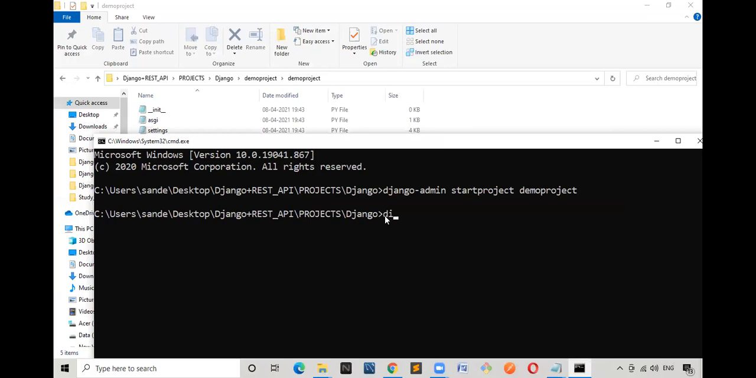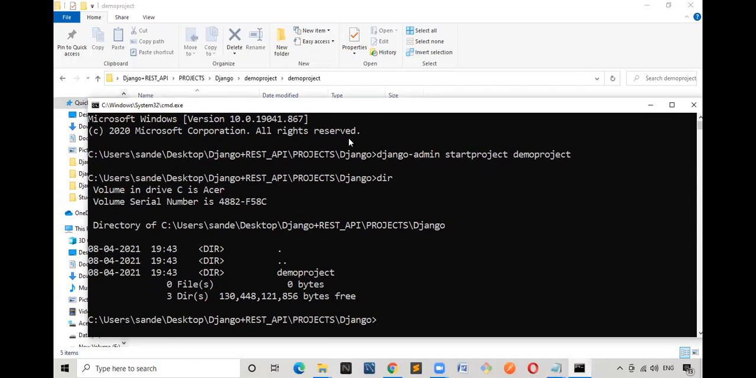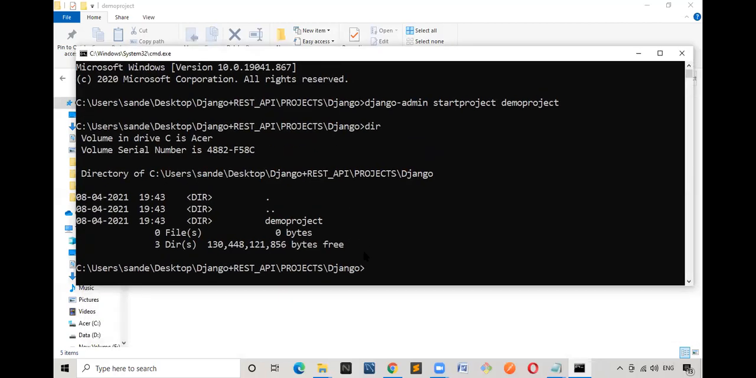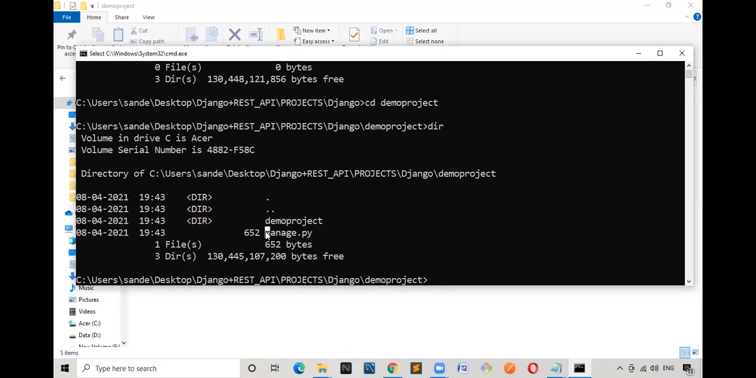Right now, if I type dir, see here, is there any manage.py file? 100% there is no manage.py file. I should enter inside where exactly the manage.py file is. Why? Because I have to enter the command, right? I have entered into the demo project. Now, if I type dir, 100% the manage.py file is there. Now I can enter that particular command.